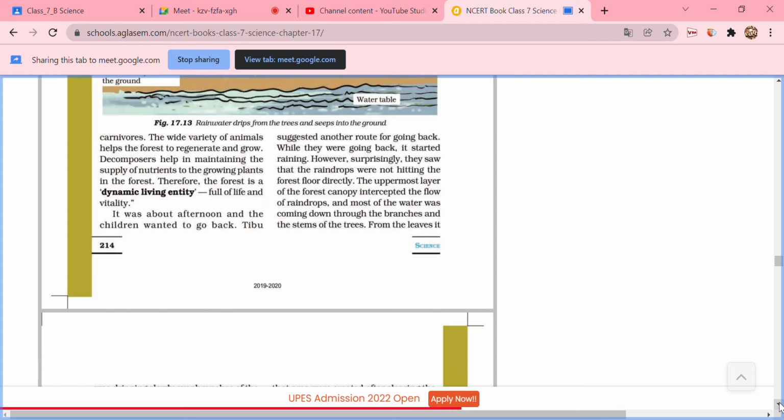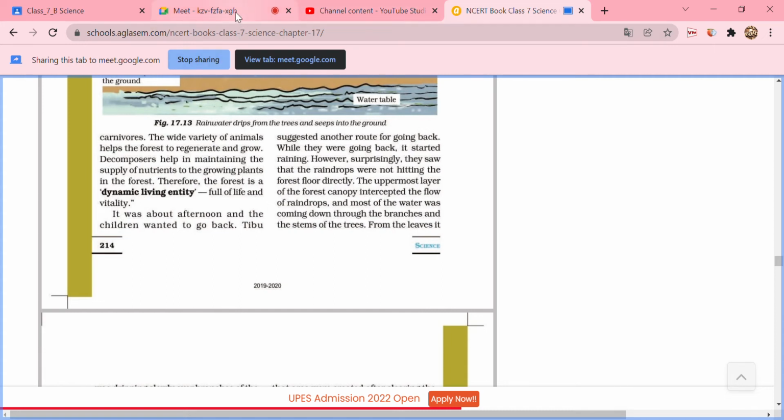So in the forest, each and every nutrient is getting cycled in a cyclical form. The nutrients in the soil, along with water, are taken up by the plants. Plants are being eaten up by animals like herbivores. Herbivores are being eaten up by carnivores. There are tertiary consumers, and when all these plants and animals die, they are all getting decomposed into organic matter, that is humus, and again plants will take it up. This cycle is going on like a dynamo, that is, in motion. That is why the forest is called a dynamic entity.